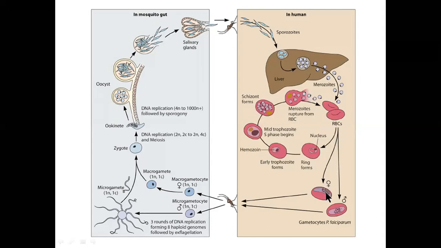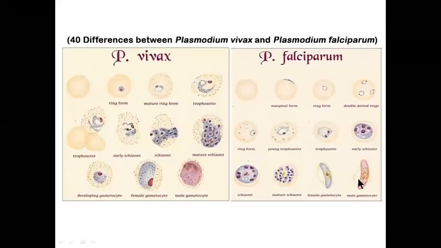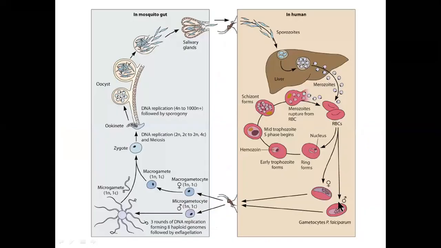Some portion will develop into male gametocytes and female gametocytes. These are the non-dividing forms. I'm just going back one slide. These are the gametocytes, the large ones, which are not ring forms and which almost fill the RBC. These gametocytes will not divide anymore.